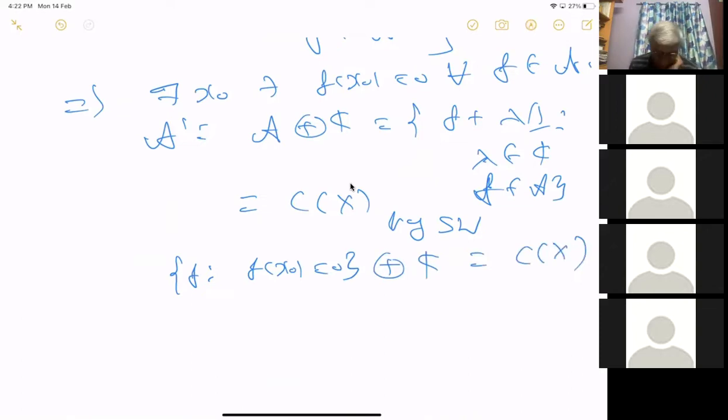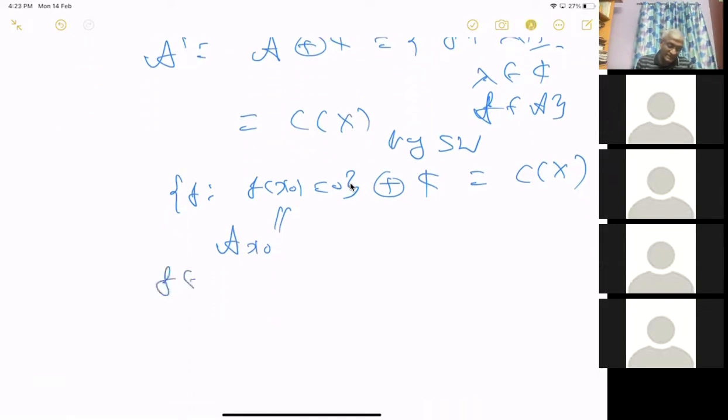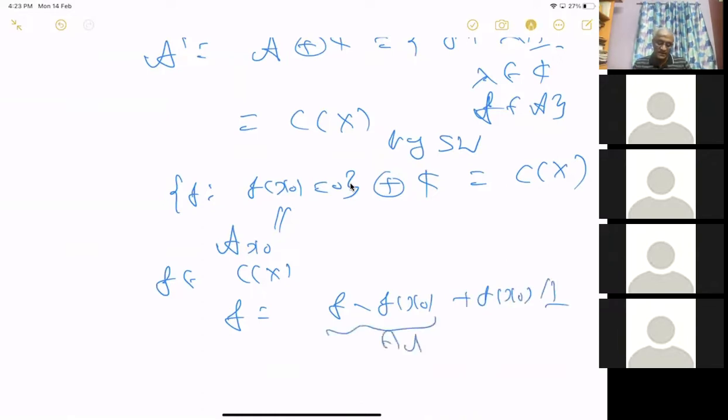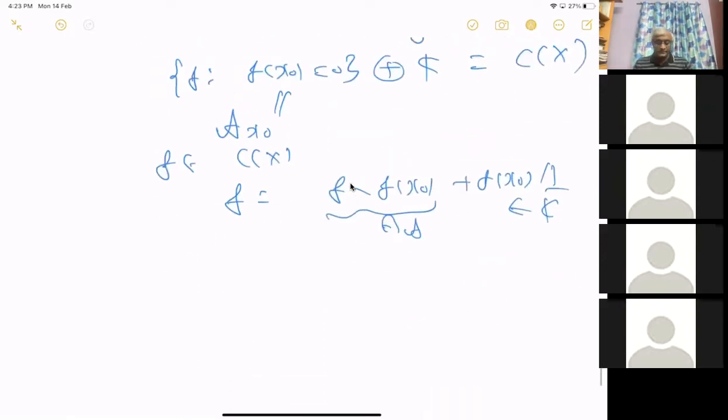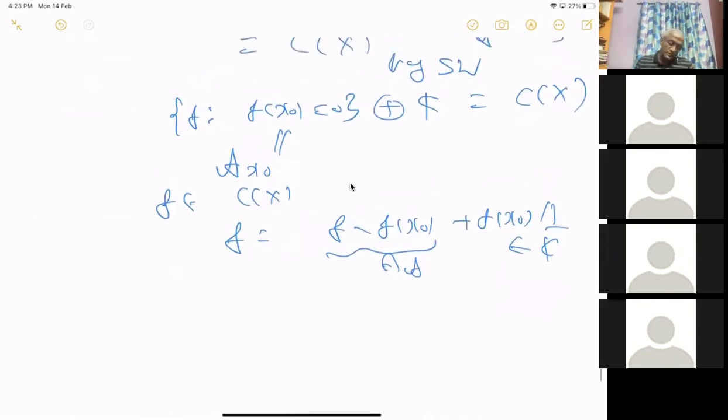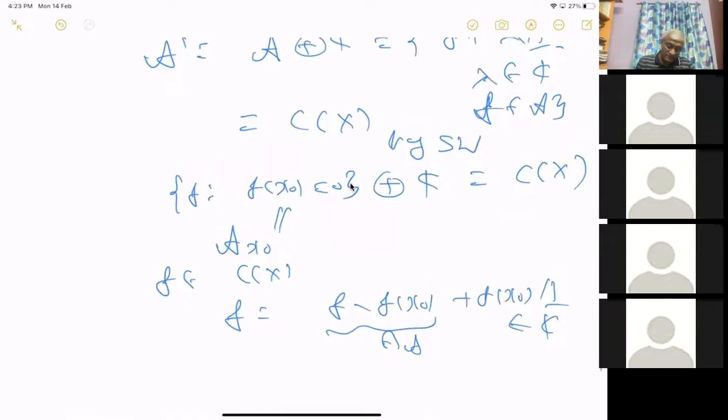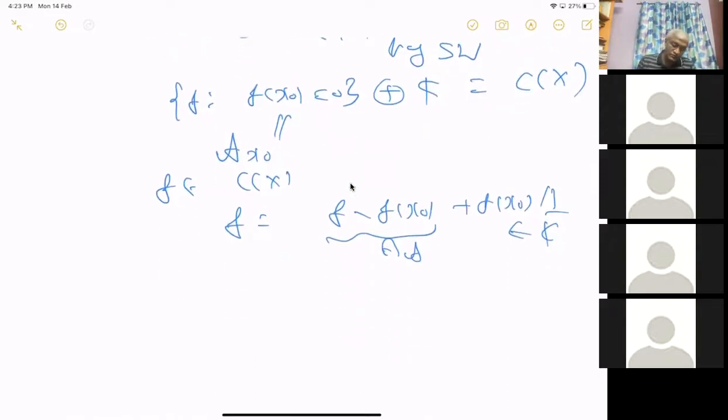If you fix an x naught, you call it A sub x naught or something. Then this is true, because any function can be written like this. If you have any f in C(X), then f is equal to f minus f of x naught plus f of x naught times 1, right? So because of that, this is in A and this is in C, of course. Now we know that... so now let f be... Okay. So all we have to prove is the following.